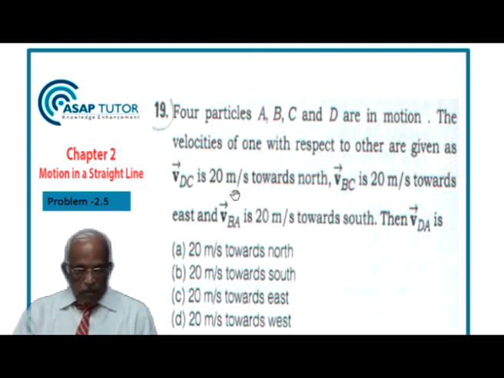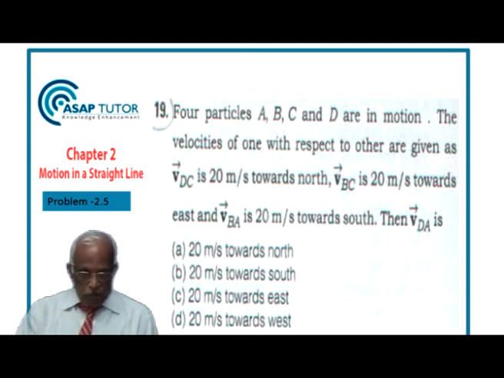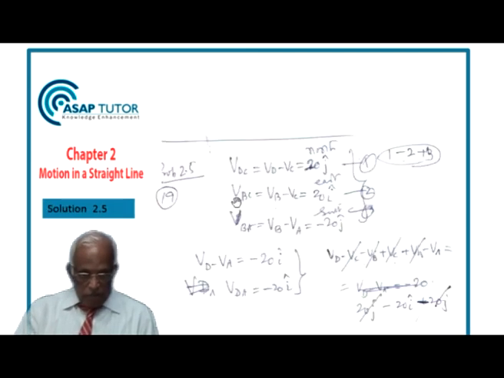VDC is nothing but VD minus VC, 20 meters per second towards north. VBC is 20 meters per second towards east, and VBA is 20 meters per second towards south. I'm interested in the relative velocity VDA, and these are the options: 20 meters per second towards north, towards south, towards east, towards west.